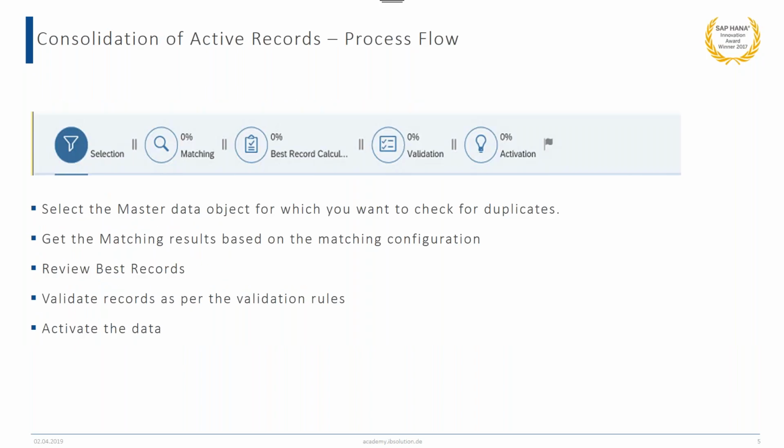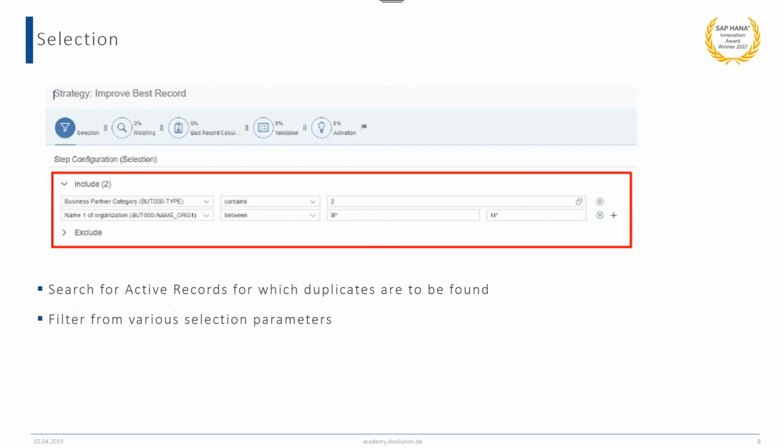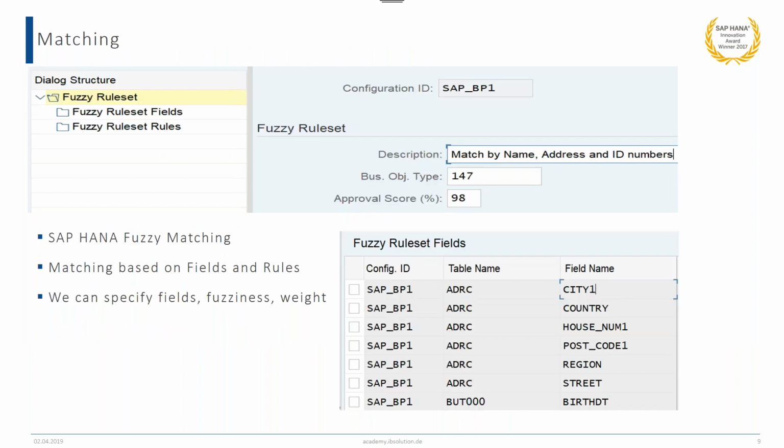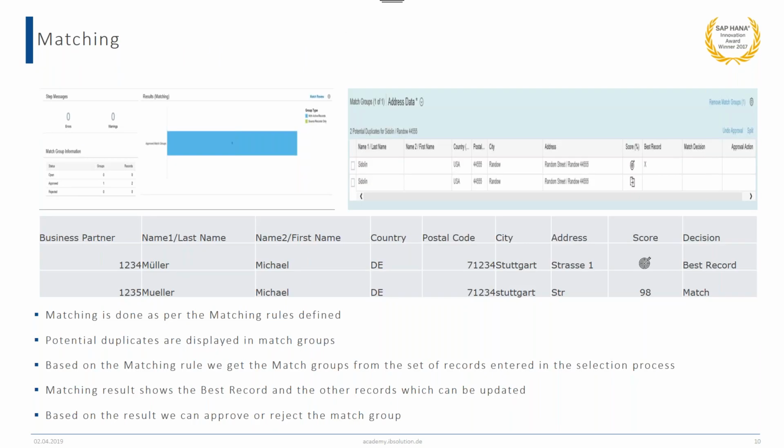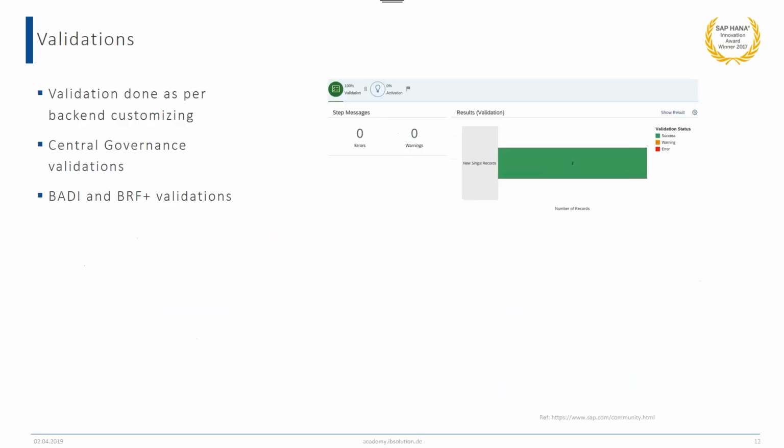Do you have any question? Another question. The second question is, can we use our customized validations? As I said, the validations provided are standard SAP validations which are available by default. If we have some custom validations, then the custom validations are done in the BRF Plus, and BAdIs are also available where we can provide the custom validations.